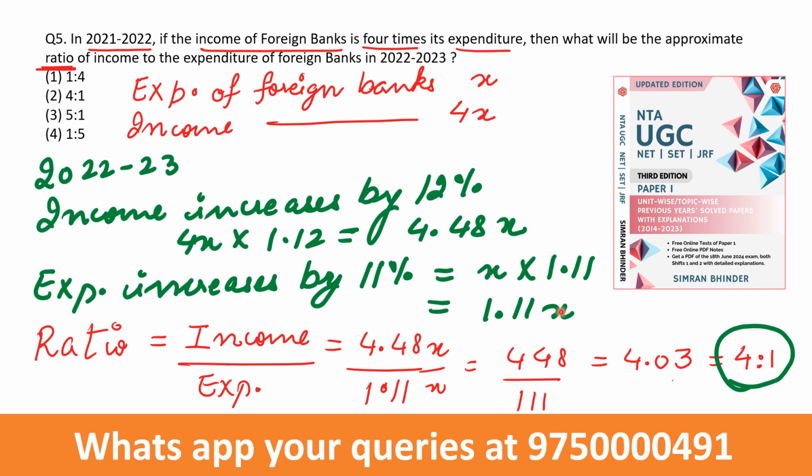So the ratio that we have to calculate, the ratio which is asked in the question, is equal to income divided by expenditure, 4.48x upon 1.11x. When you solve this, 448 divided by 111, it comes out to be 4.03, and you can write it as approximately 4:1. So the answer to this question is answer number 2.